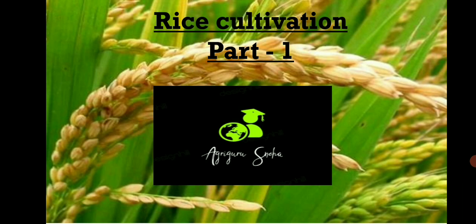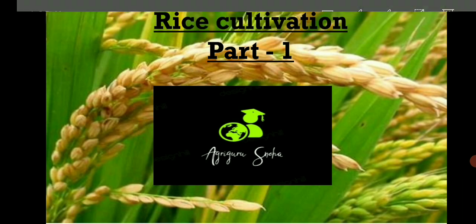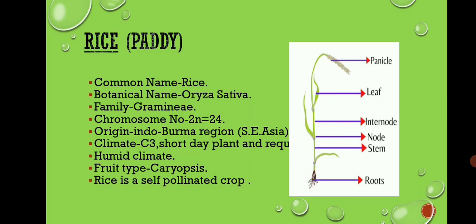Today we are going to study rice cultivation. Rice, also known as paddy. The botanical name is Oryza sativa, family Gramineae. Chromosome number is 2n = 24. Origin: Indo-Burma region, Southeast Asia. Climate: C3, short day plant, and requires a humid climate.